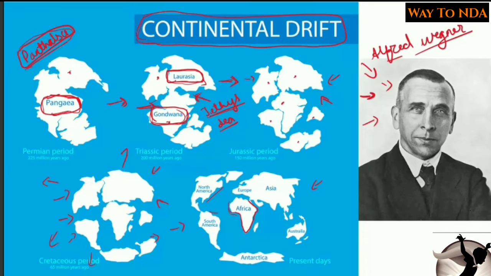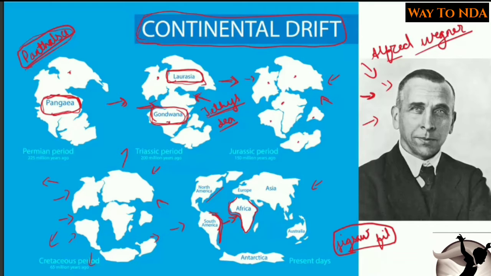So one of the first proofs which he gave was the jigsaw fit. Now he said that if we take Africa and if we try to fix around South America, it can easily fit. Okay, so this portion can easily fit into this. So he said that this is a jigsaw fit, a puzzle, jigsaw fit. So jigsaw fit was the first proof which he tried to give.